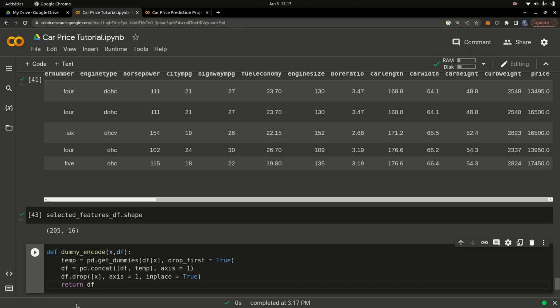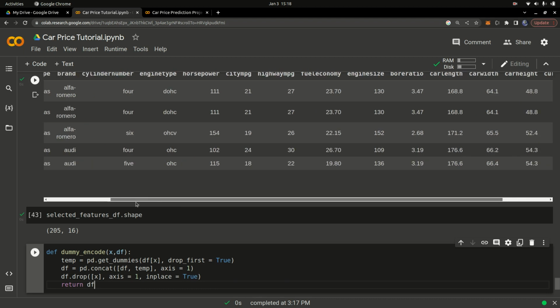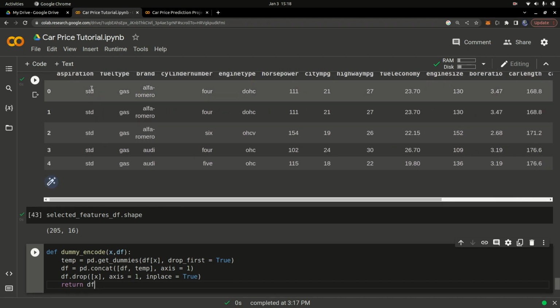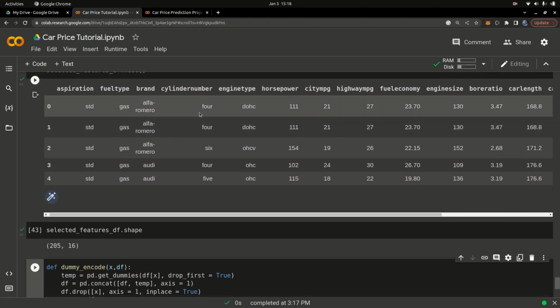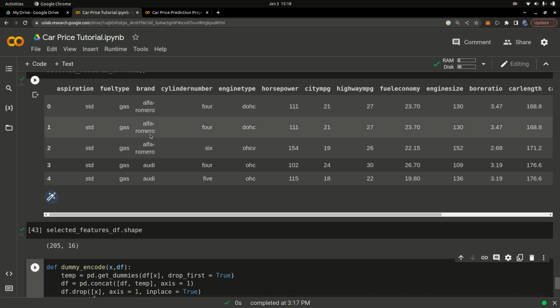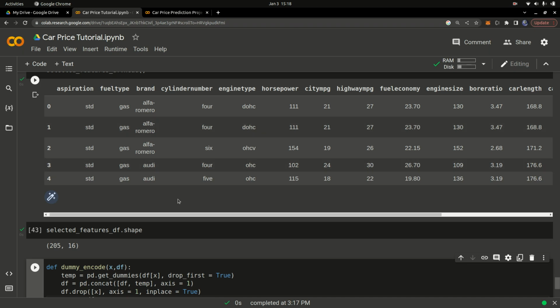If you look at our columns right here, for example the aspiration, the fuel type, the brand, the cylinder number, the engine type, all these are just textual data, right? Computers don't understand textual data, so they have to store this data in a numeric format. So what do we do here? We do something called one hot encoding, or also dummy encoding. I explained all this in my data cleaning and preparation videos or introduction to machine learning. What we basically do is replace this with numbers.